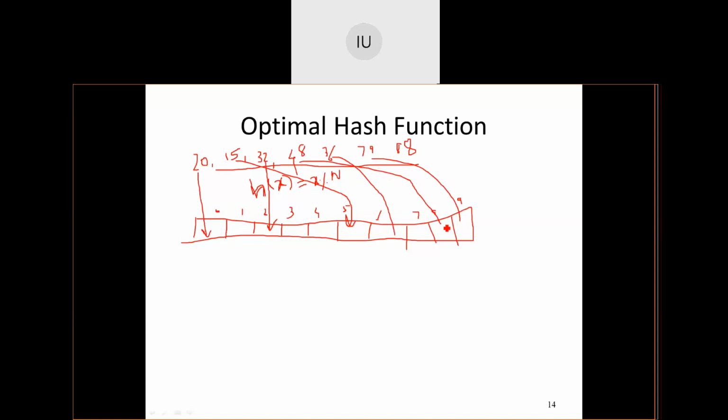This is a point at which you can notice more than one element is getting mapped to the same location. Can I have two elements at the same location? I cannot, because the hash function property says that every key or every element must have exactly one location. You cannot have more than one element getting the same location. So how can you resolve this? This is called a collision resulting from the hash function.